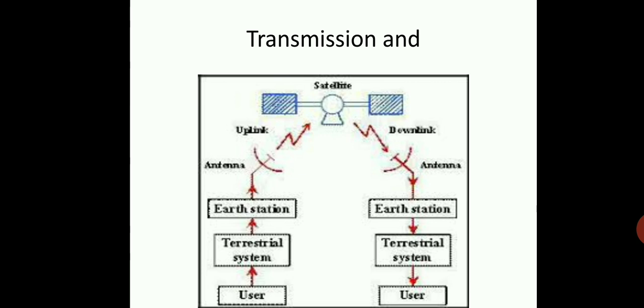Similarly, the block is again shown in a detailed manner. So on the left side, the user sends the signals to the terrestrial system, then to the earth station, then antenna, then it is uplinked to the satellite, then the satellite downlinks the signals and the antenna receives to the earth station and it goes to the terrestrial system and to the user.